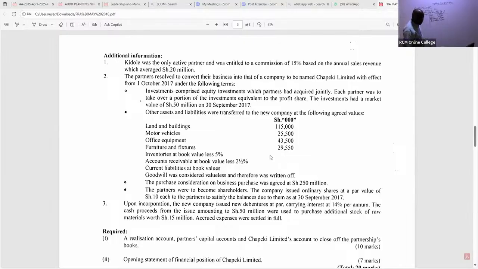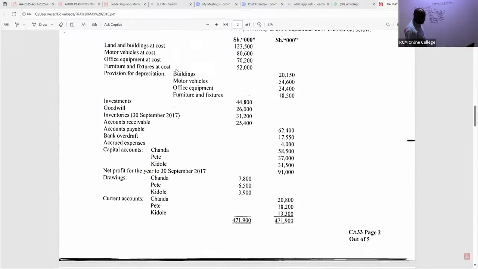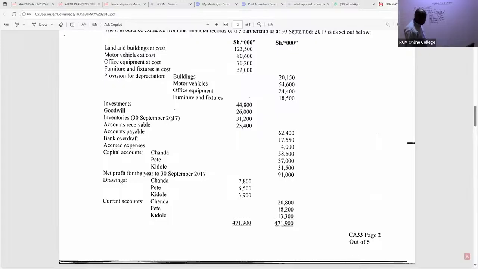Here we also took inventories. You can see inventories, book value less 5%. So now we are taking the new values. The book value of inventory is 31,200. But you see, they agreed we take away 5%, which is the same as multiplying by 95%.